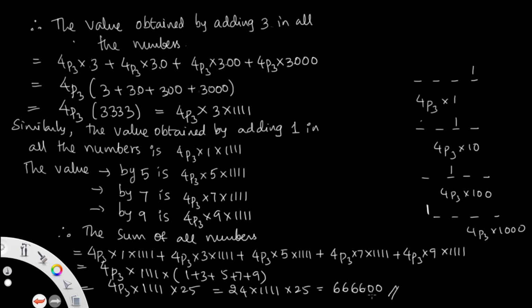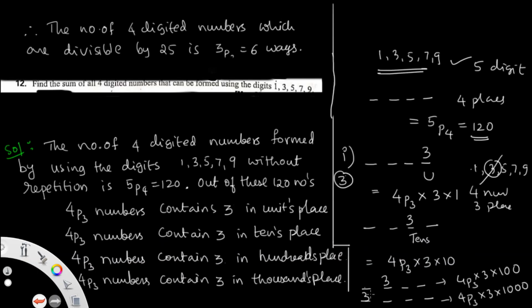The question given previously is very important for IPE: the sum of all 4-digit numbers that can be formed using the digits 1, 3, 5, 7, 9. So for the sum of 4-digit numbers formed using a total of 5 digits to fill the 4 places, this can be done in 5P4 ways.